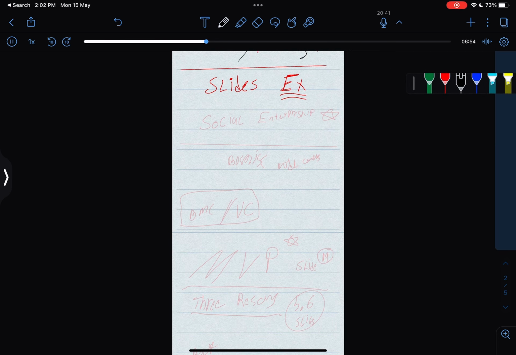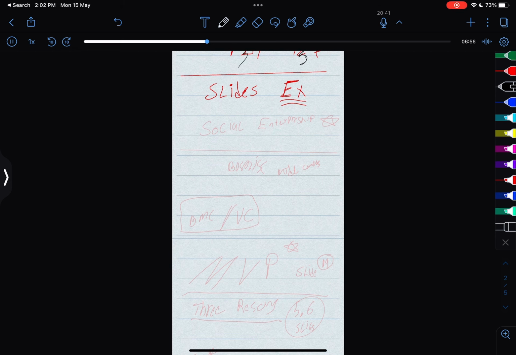So again, what is franchising and all that? You see, these are very similar. Social entrepreneurship is there also. So make sure you know this, right? Anything that improves social problems is social entrepreneurship, right? Red ocean and blue ocean.